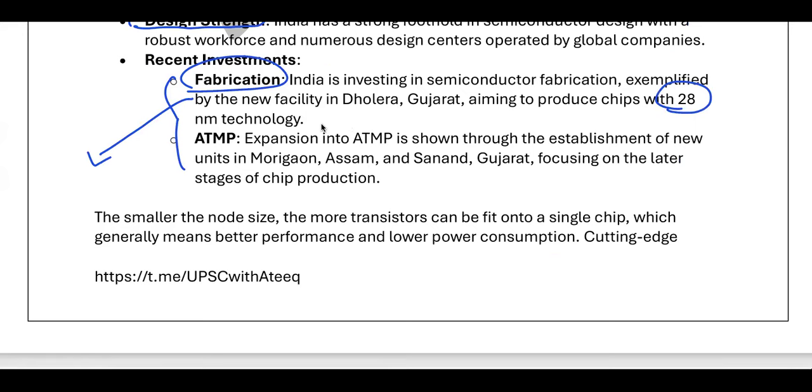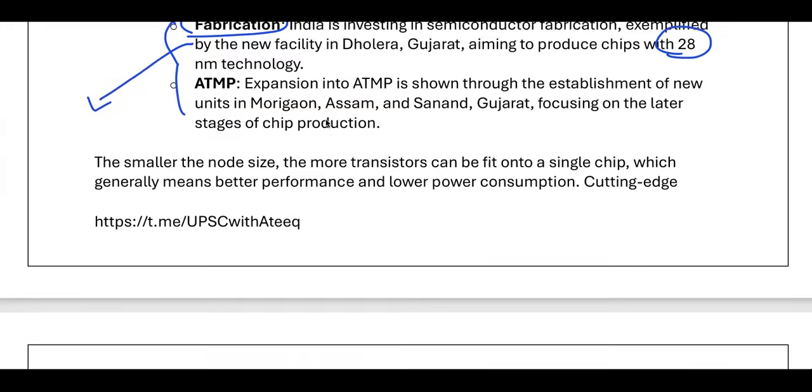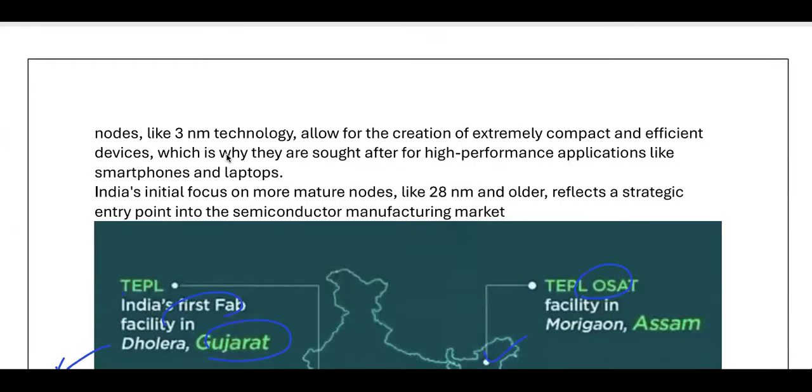That means the scale at which you have to design the semiconductors. See, if it is as small as 3 nanometer technology, it would be more efficient. For example, today's mobile phones operate at very high speed. That means there are various semiconductors on the chips, very small in size, and India currently cannot invest at that level.